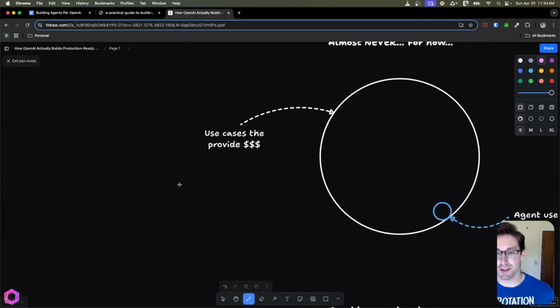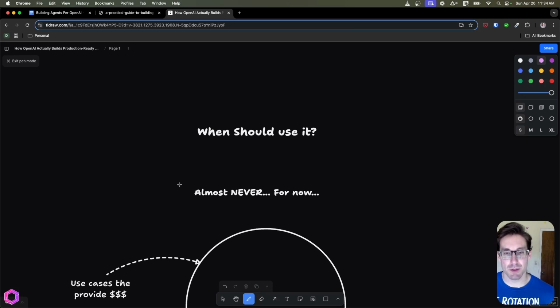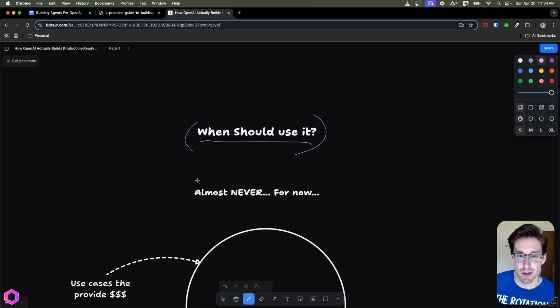Okay, so we've defined agent. Now, the next question we need to ask ourselves is, when should we use an agent? Now, this here is my personal opinion, but as of today, with the AI as it is today and the adoption of AI today, I think almost never is the answer. And that will change over the coming months as models become more effective, and also it becomes easier to create and implement agents without causing a lot of errors or issues. So right now, the answer is almost never.